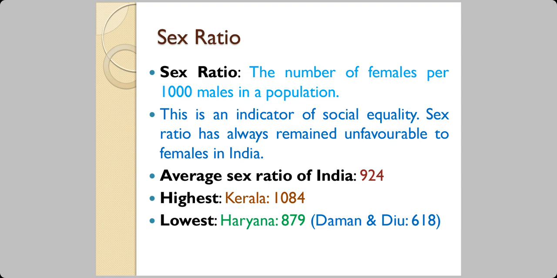Now, all of this put together is an indicator of social equality. How much equality do you give to the females? What is your attitude towards females? Sex ratio has always remained unfavorable for females in India, and this is one of the reasons. There's a term known as Human Development Index, about which you have in 12th standard.